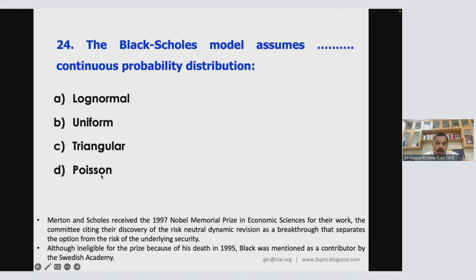Actually, all three should have got the Nobel Prize money, but Black was ineligible for the prize because of his death in 1995. Black was mentioned as a contributor by the Swedish Academy, but the memorial prize was not awarded. So recognition was given, but prize money was not. Only those who are alive get the prize money.